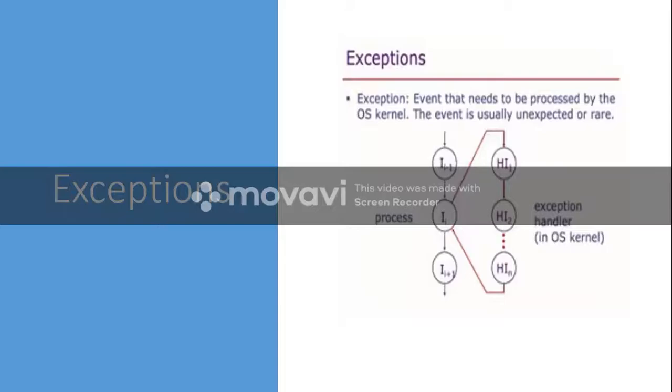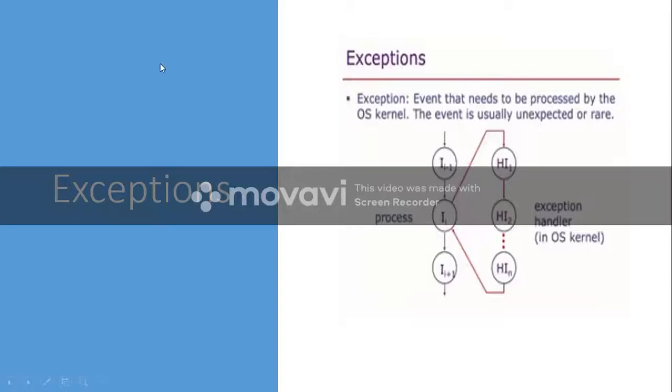And if an error occurs, it should be handled. Who will handle that error? Those errors will be handled by the operating system in supervisor mode. They cannot be handled in user mode.